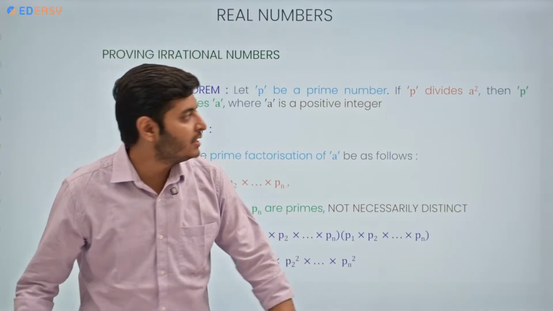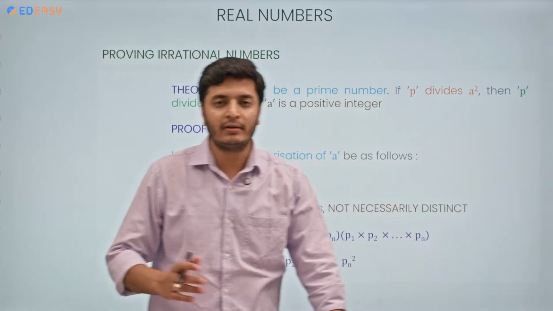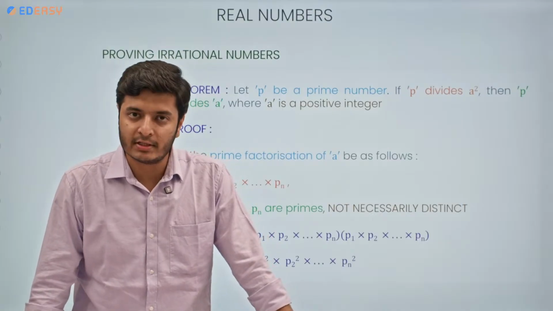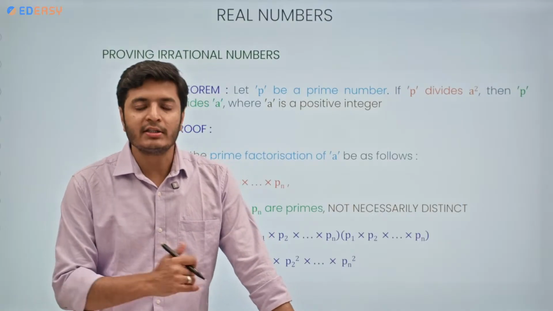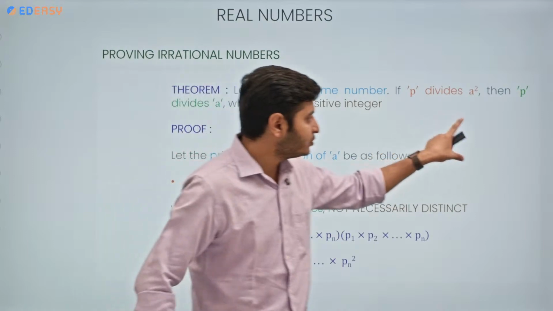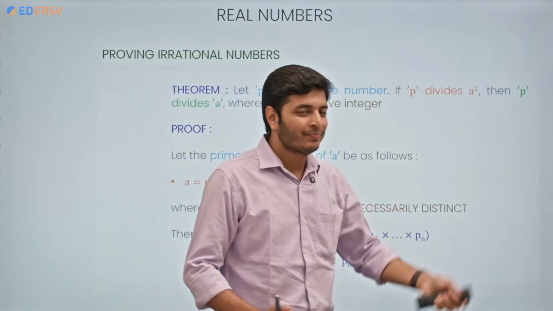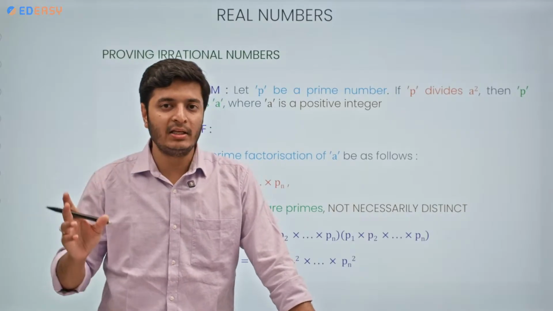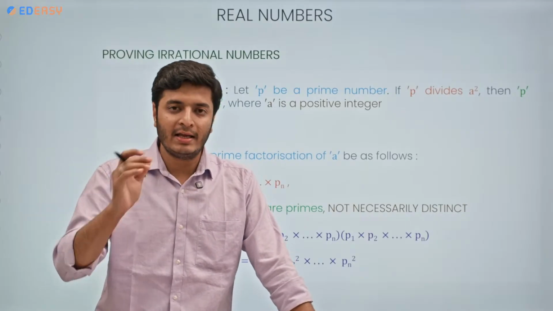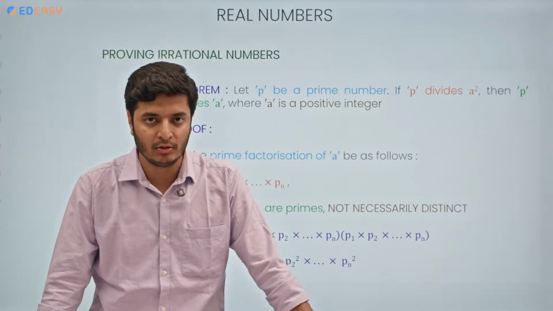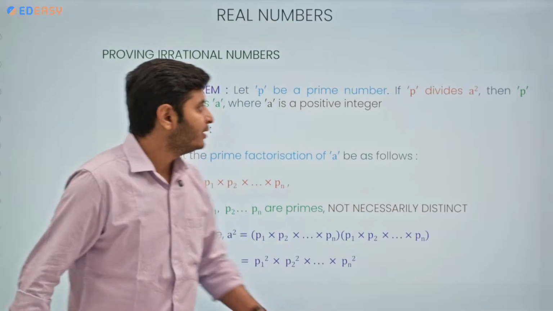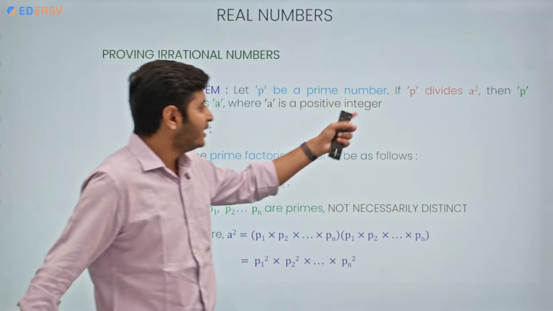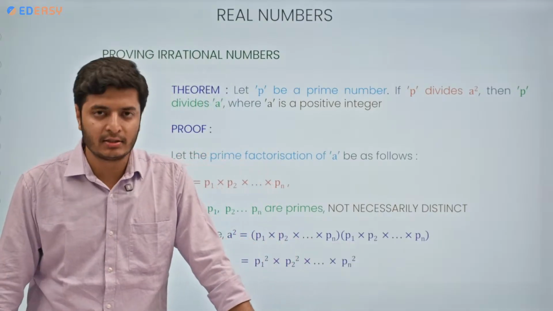It means P is going to divide the non-square value, or the square root of A square, as well. Of course it is going to divide, because as I have shown you, the square value will always have twice as many of the same prime factors as the non-squared value, correct? Where A is any positive integer, this is the basic theorem.